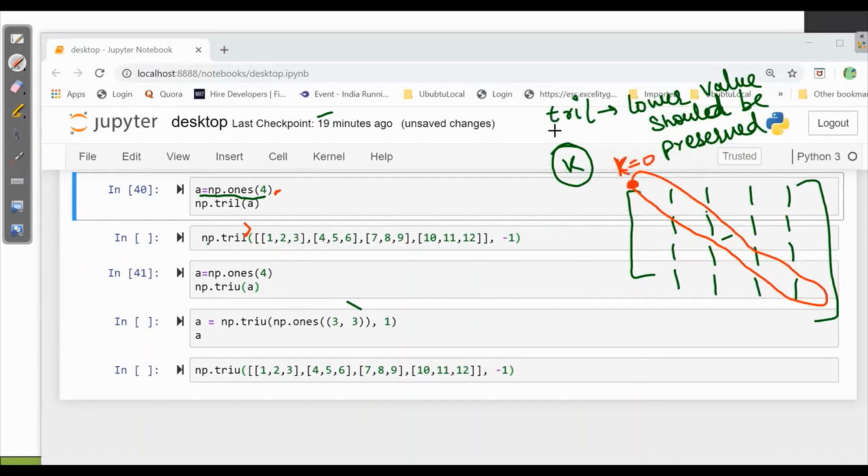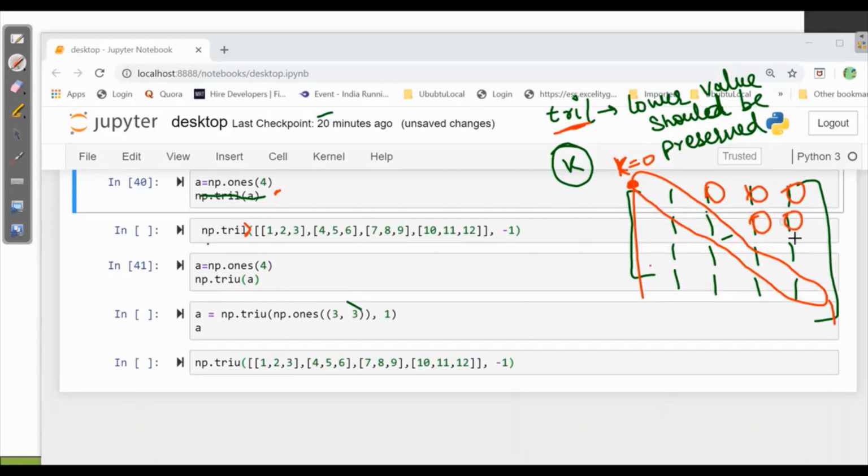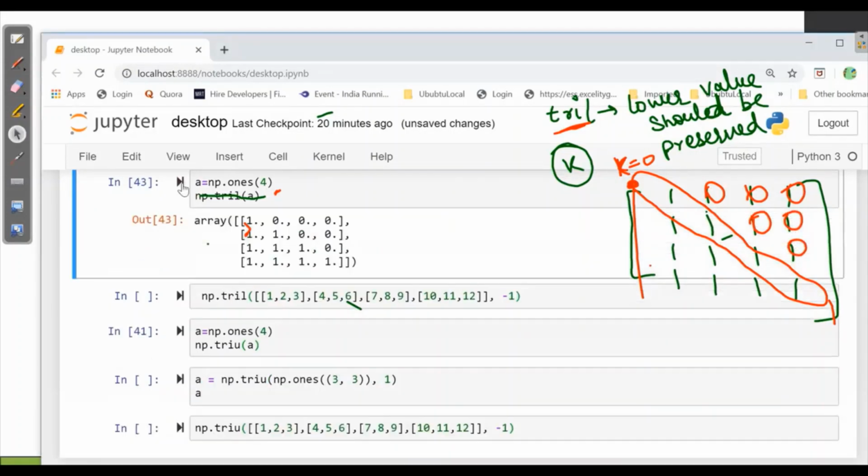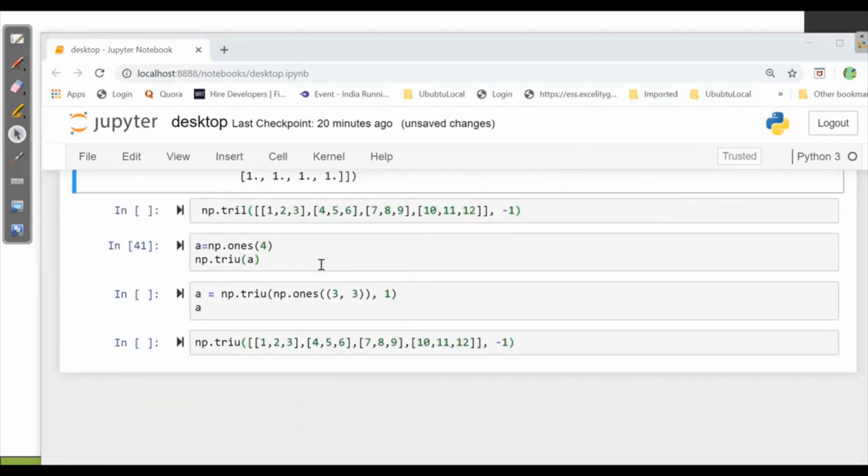So when we say tril with K is equal to 0, that means the lower values will be preserved as they are, whereas the upper part will be made 0. So we will make all the values 0 above K is equal to 0. Let's check. We got all the values above K is equal to 0 as 0. Now we will see the other example of tril.